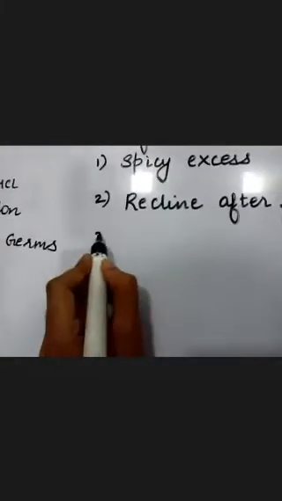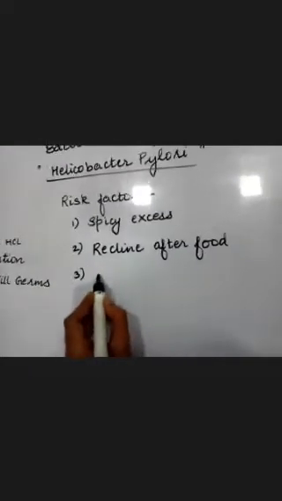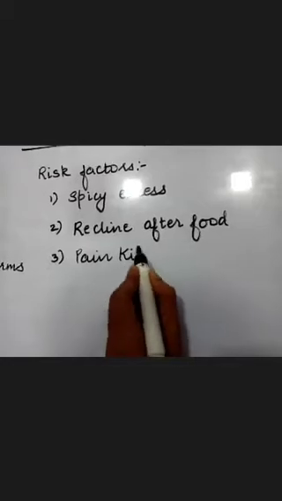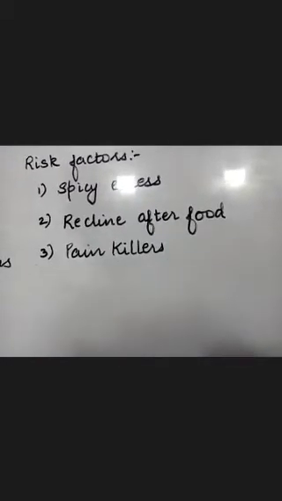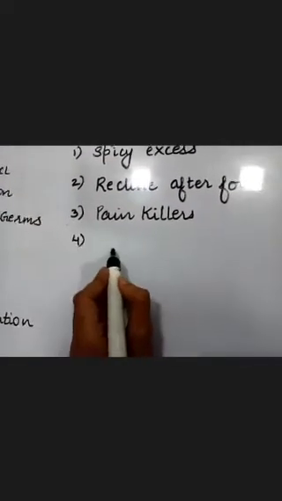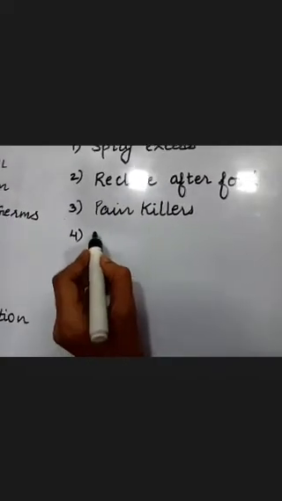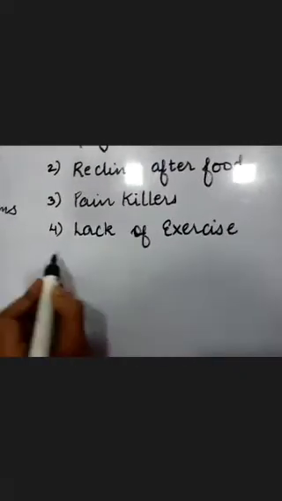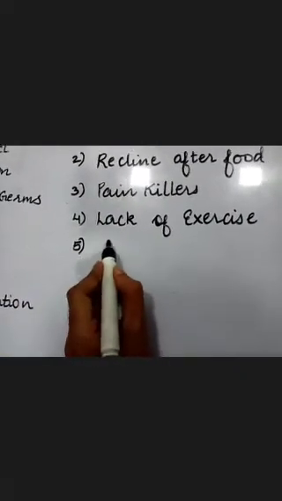We can have excess acidity if we are consuming too many painkillers. An individual can also have acidity because of lack of exercise. Lastly, we can also have acidity because of stress.